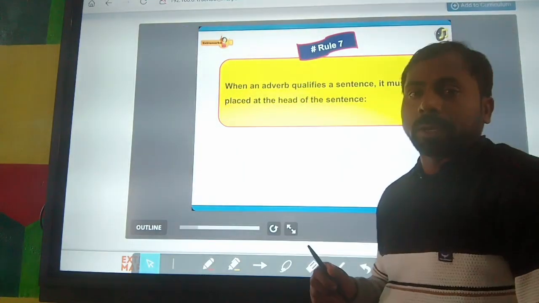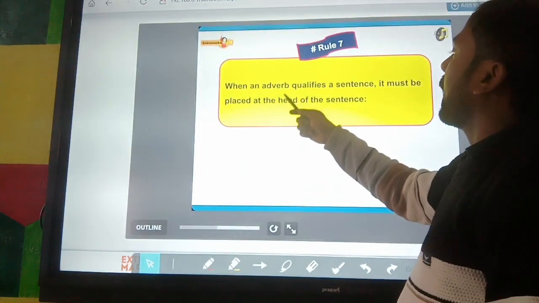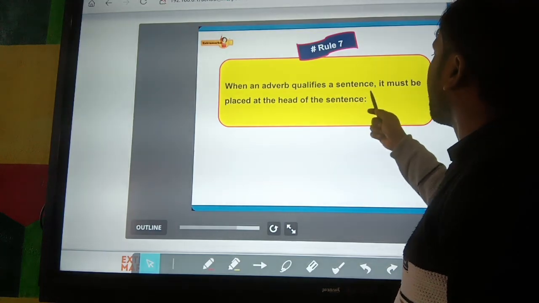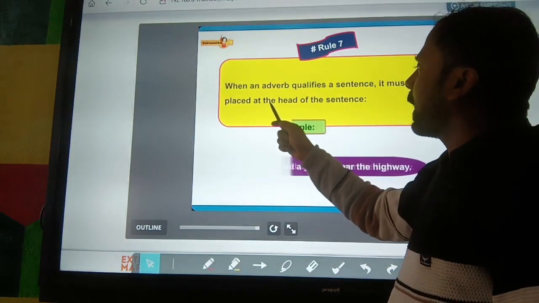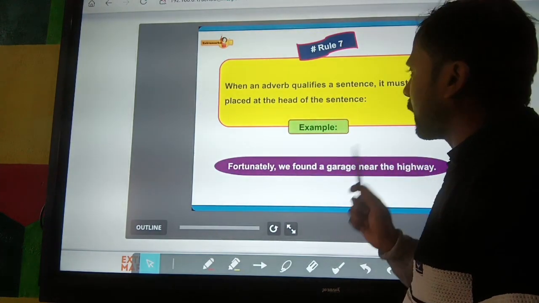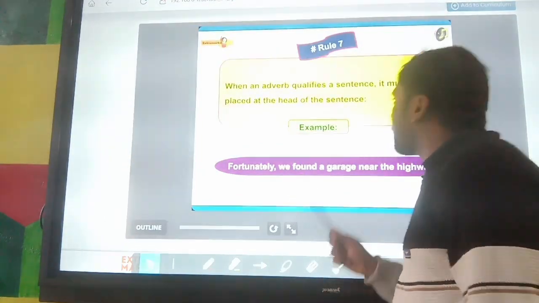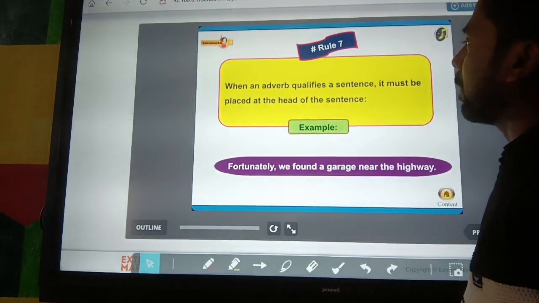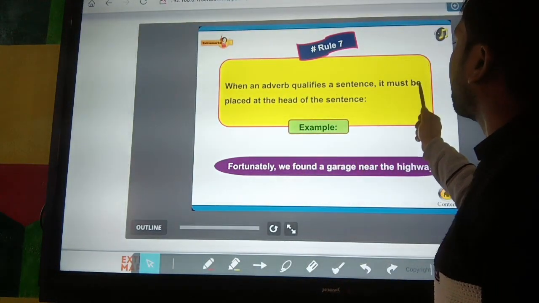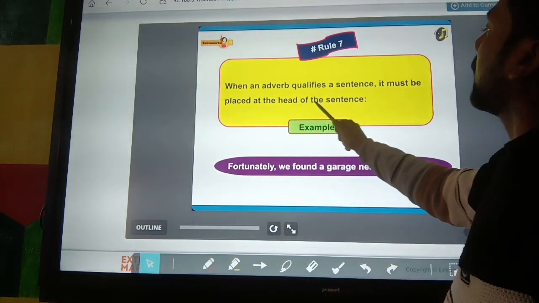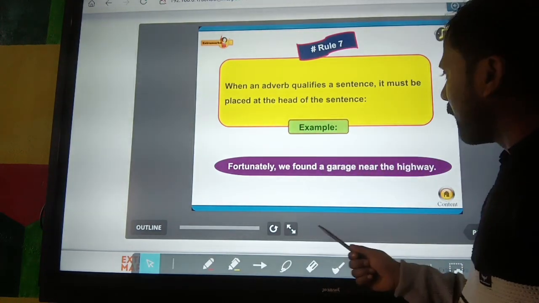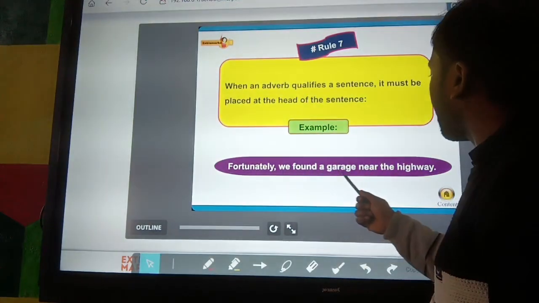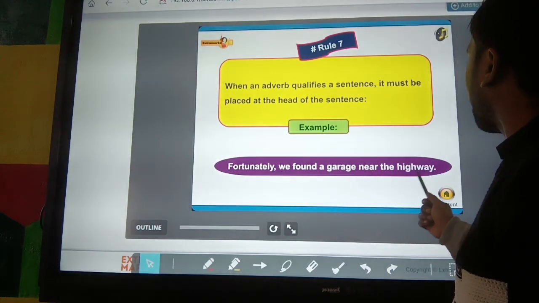rule number 7. Where an adverb qualifies a sentence, it must be placed at the head of the sentence. So you can see here, fortunately we found a garage near the highway.